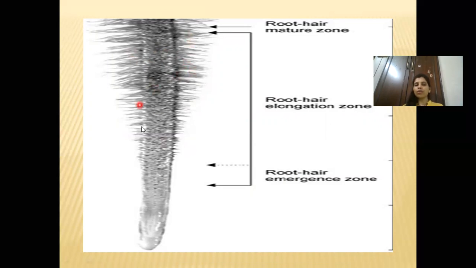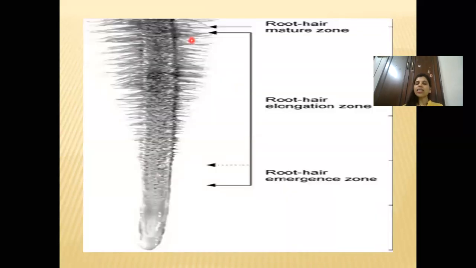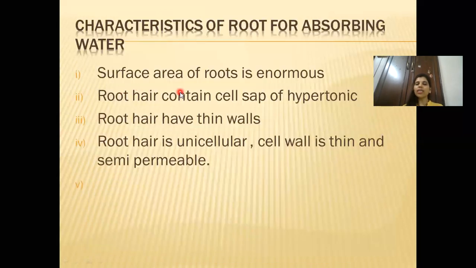You can see over here. These root hairs are many, and they are important for absorption of water, because when water moves from the soil into the root, it first comes into the root hair. So the first point is surface area: these root hairs increase the surface area of the root.